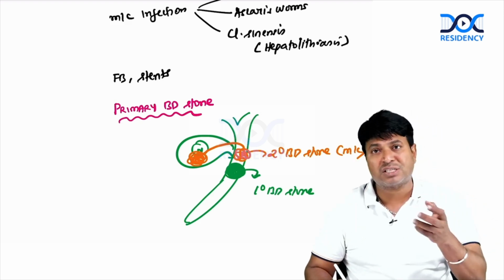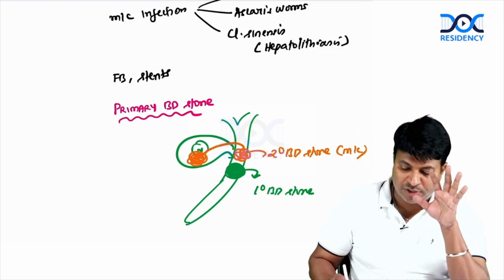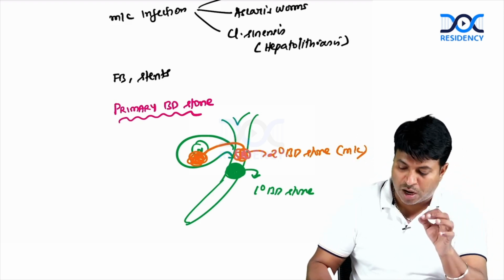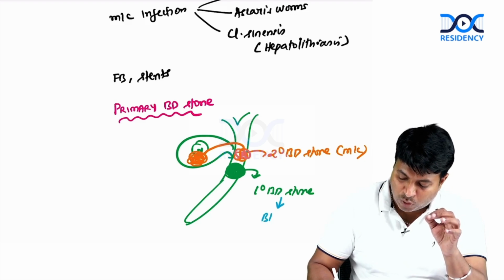And usually they are mixed stone or cholesterol stone. So one question which can come for your exam is, what is the most common primary bile duct stone? It is brown pigment stone.